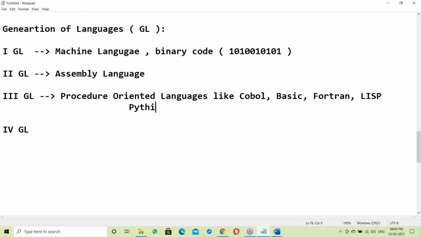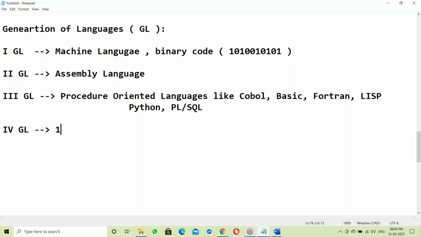Yes, Python. You can write the procedures in Python. In a database it's PL/SQL scripting. So these are procedure oriented. What is a procedure? I'll explain. Just wait. The next is the fourth generation.